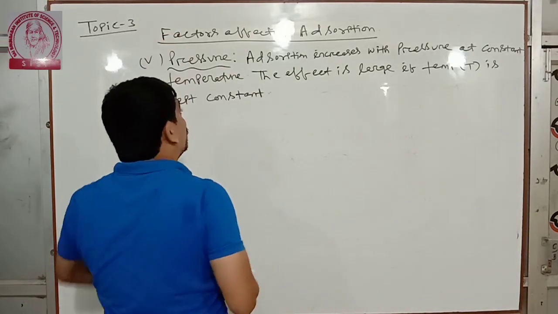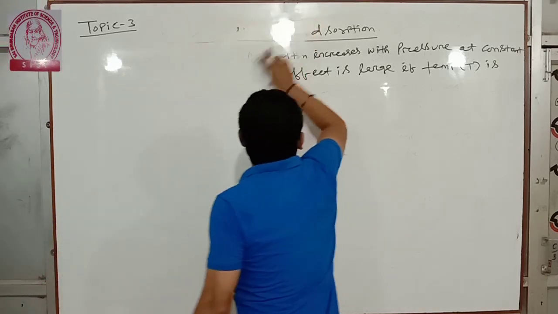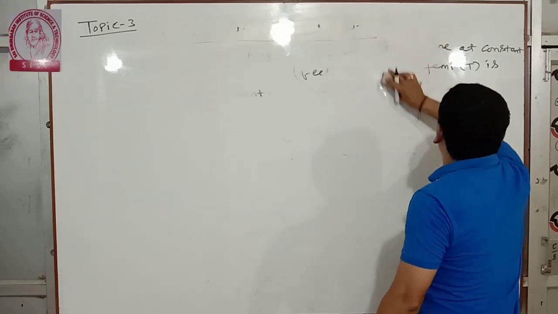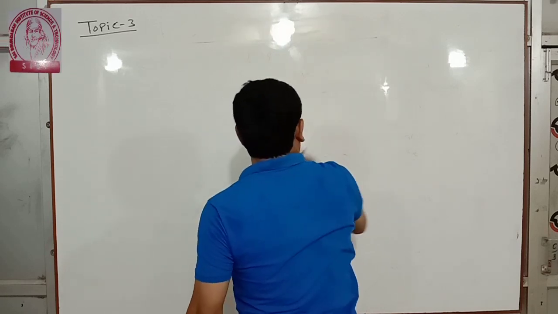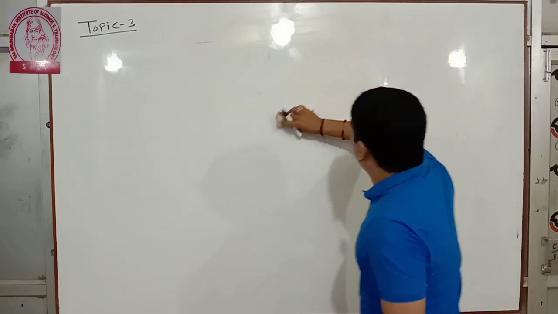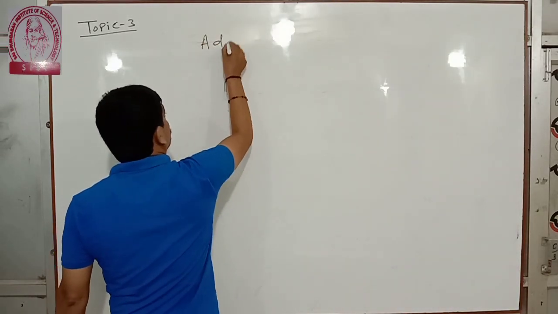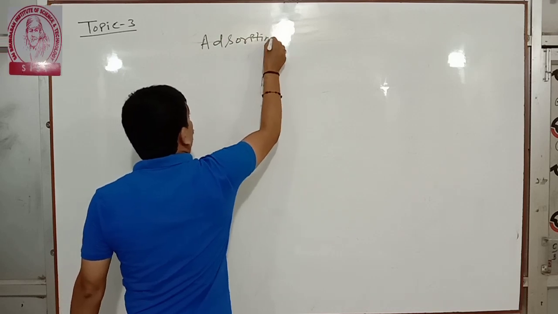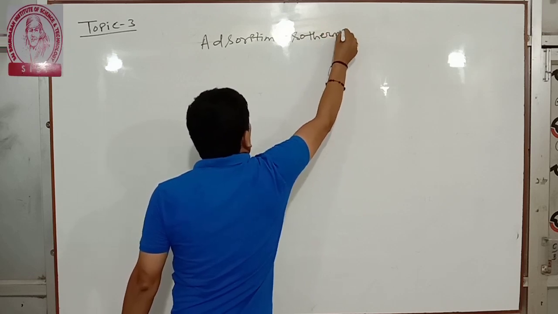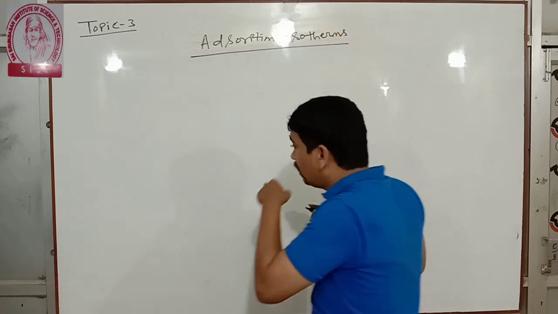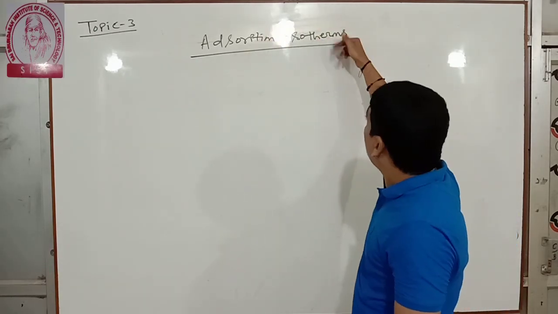So this is all about the factors affecting adsorption. Next is adsorption isotherm. Before discussing adsorption isotherm, we already know what is adsorption and what is isotherm.